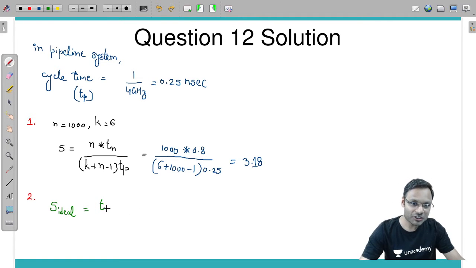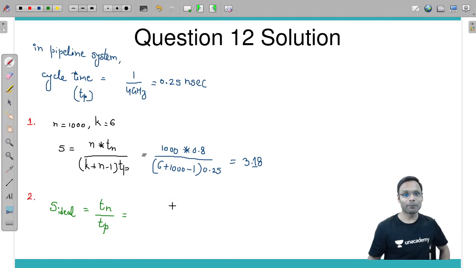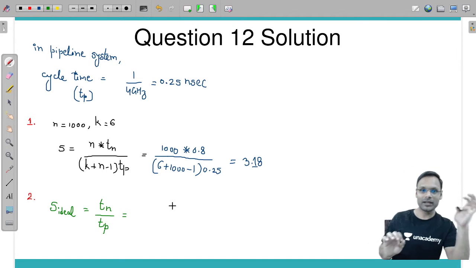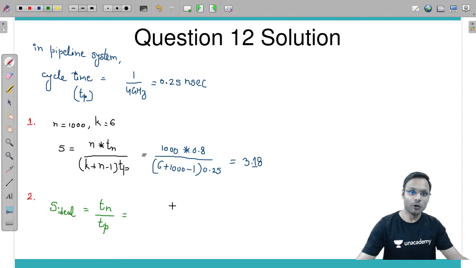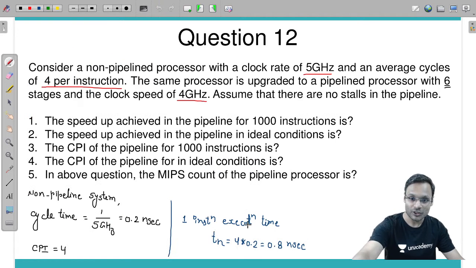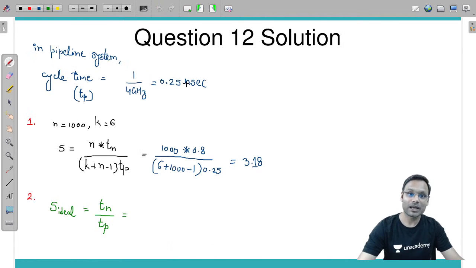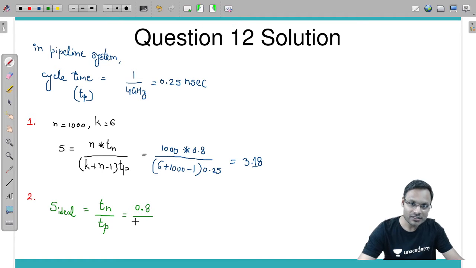Tn is one instruction execution time in non-pipeline, divided by one instruction execution time in pipeline. One instruction in non-pipeline is 0.8. One instruction in pipeline is one cycle time, Tp. So it is 0.8 divided by 0.25.